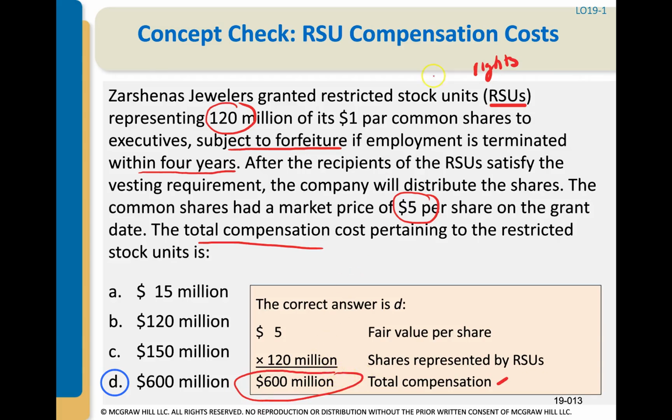Now, question, what if this exact same question came about, except it says that Zarshena's Jewelers granted restricted stock awards? Would our answer change? The answer is no. The total compensation is the same. It's the fair value of the shares that are either being awarded or the rights to the shares. It's just the manner of the way it's recorded on the grant date and at the end of each year within the vesting period.